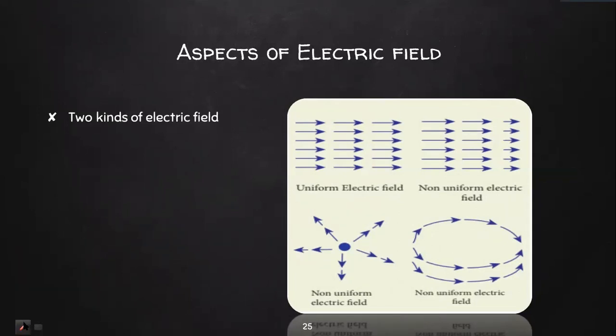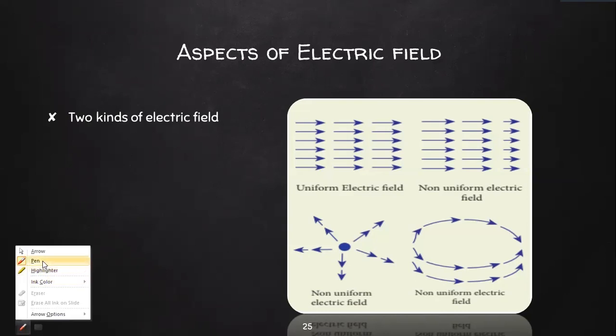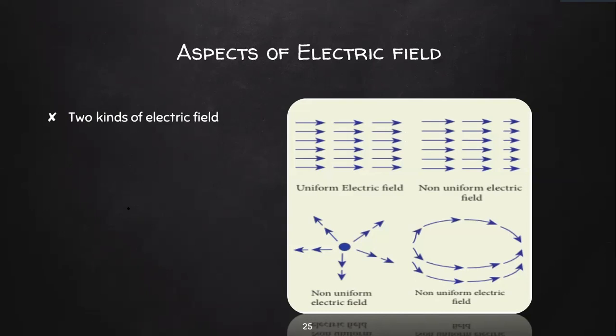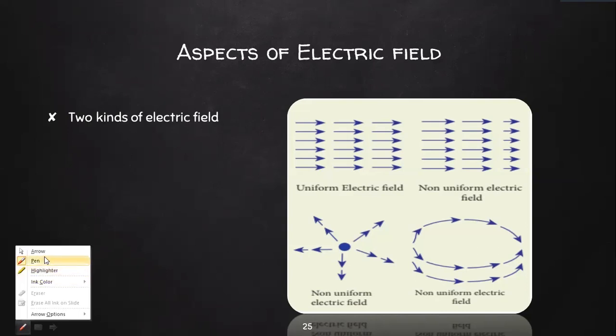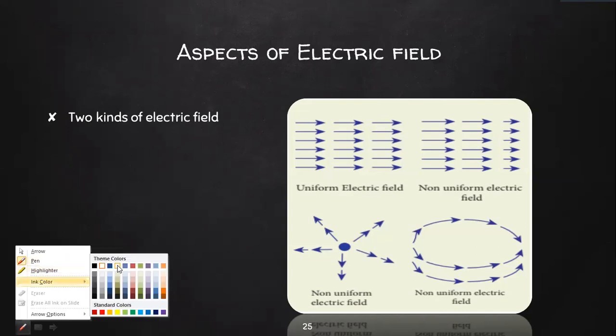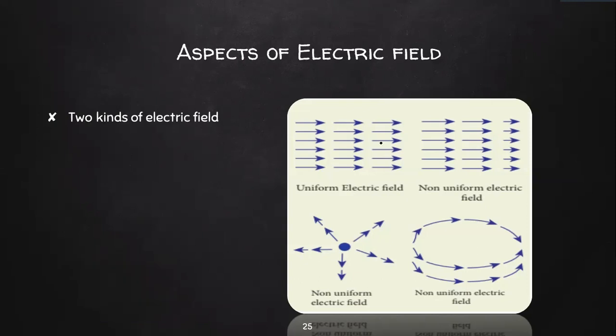So even if one changes, we say it is a vector quantity. It's more like when you are talking about velocity, in velocity you will consider both the direction and the magnitude. But when you're talking about speed, you talk about only the magnitude, because one is a scalar quantity and the other is a vector quantity. Here this electric field is a vector quantity, so we will be considering both magnitude and direction.